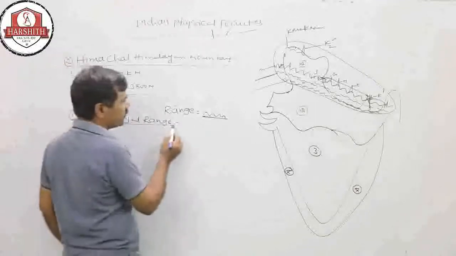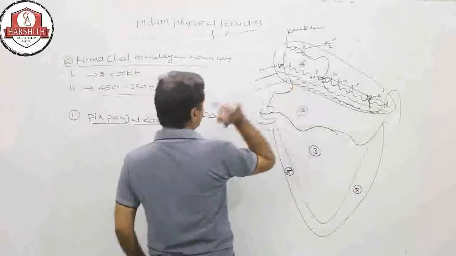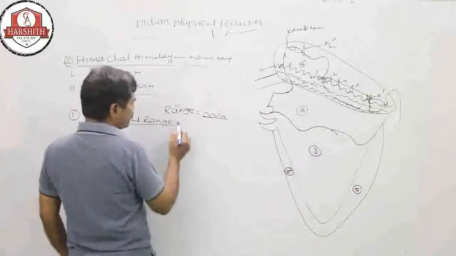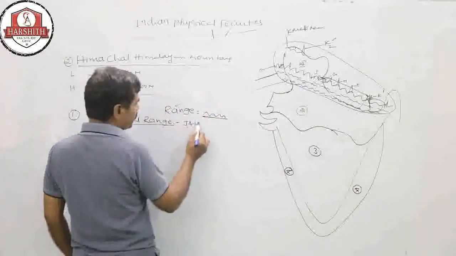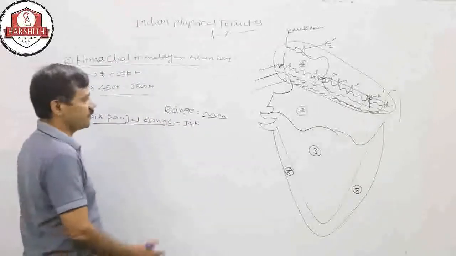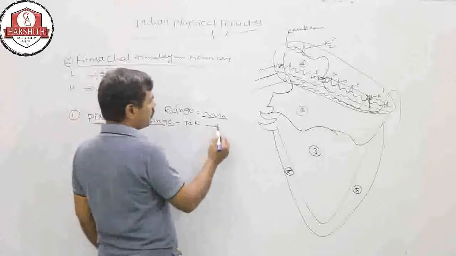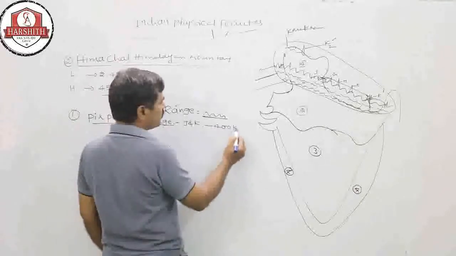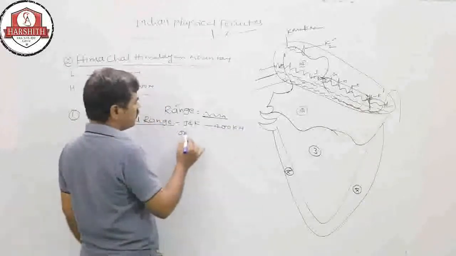This is the Pir Panjal range, which is completely located in Jammu and Kashmir, and has a length of 400 kilometers.